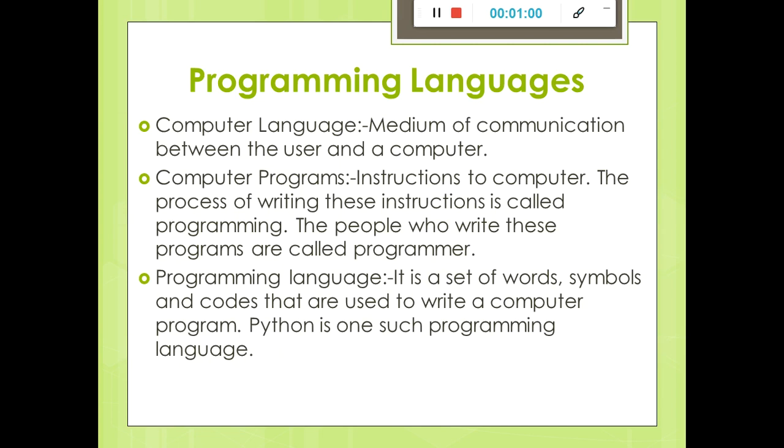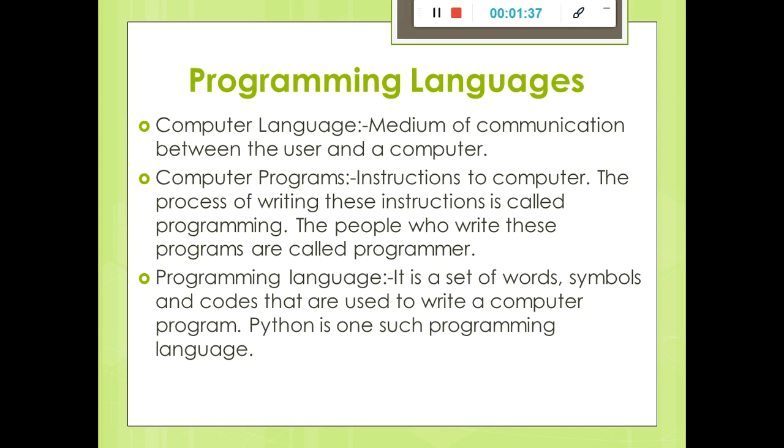Let's take an example of the Hindi or English language we people are using to communicate with each other. Every language has its specific set of words and symbols. Like in Hindi also we are using 'aur' and 'ke'. These are specific sets of words. In English also we are using the alphabets A to Z, and a set of instructions is also there, that we have to use this matra and we have to use this. In the same way, the computer also has this thing.